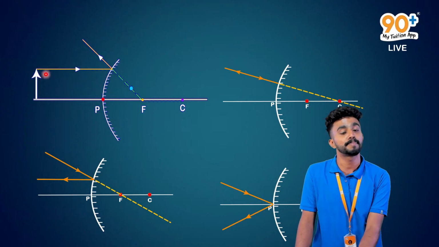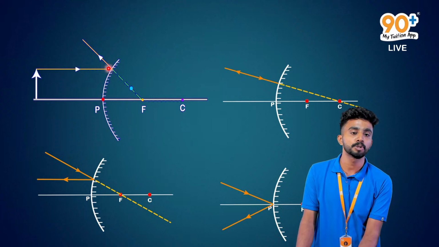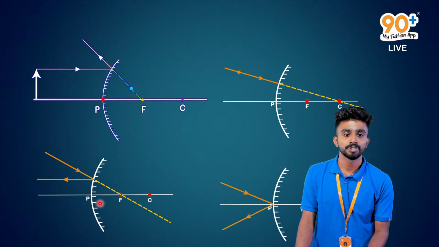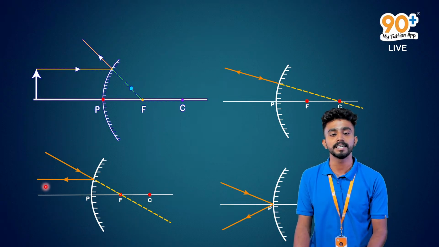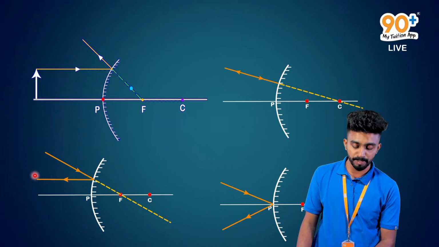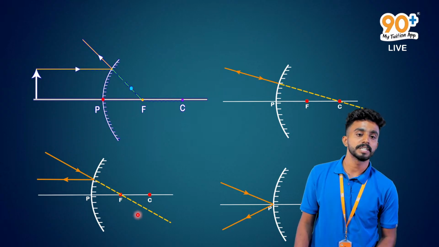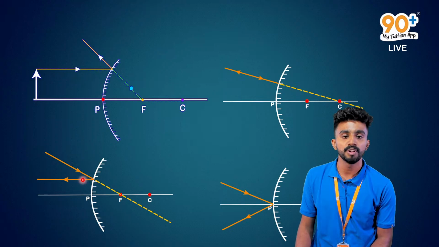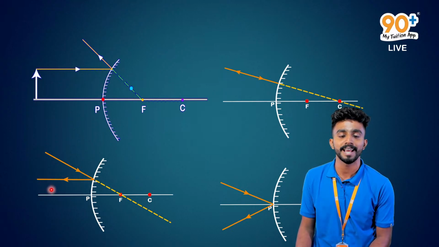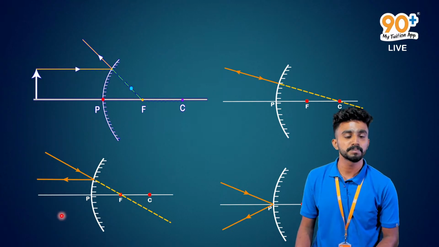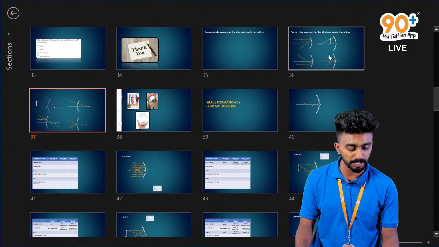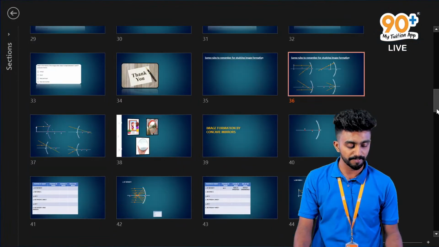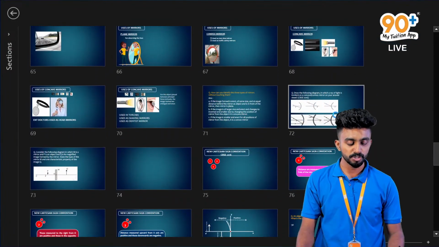When the incident ray is parallel to the principal axis, it will appear to pass through the principal focus, or it will reflect like this. So this is the case which we were learning. In that particular diagram, this particular incident ray was given, which appeared to pass through the principal focus. So the reflected ray will reflect back parallel to the principal axis, as you see here. So this is based on the rules. Remember, there are rules for studying image formation in the case of a convex mirror. So this was an example for it.